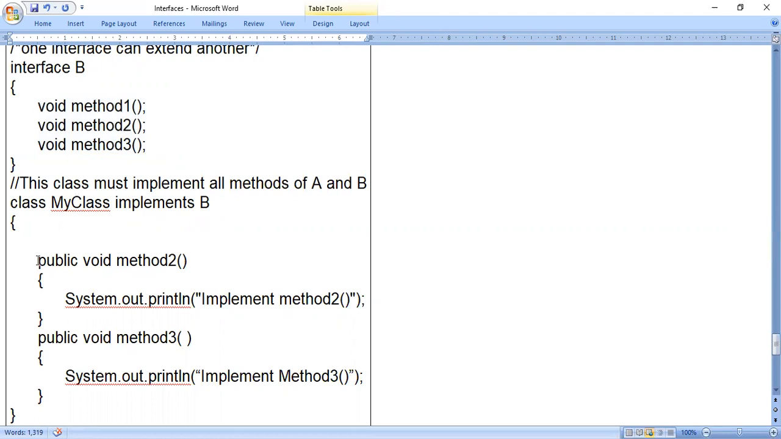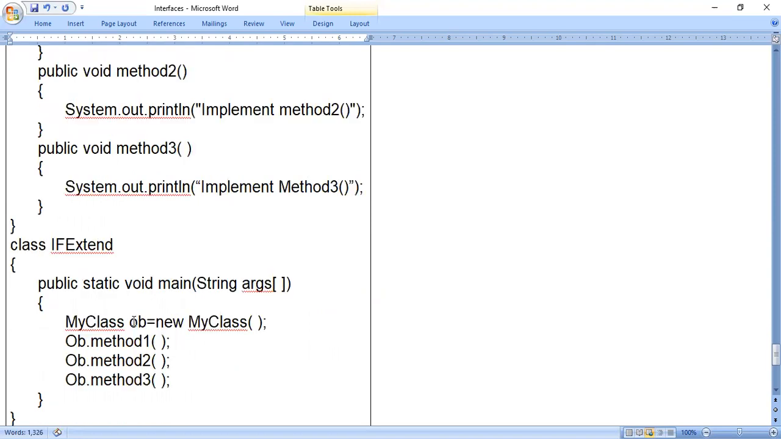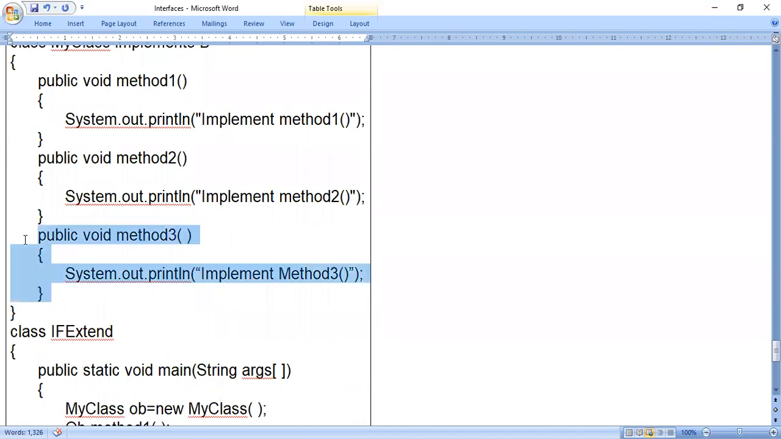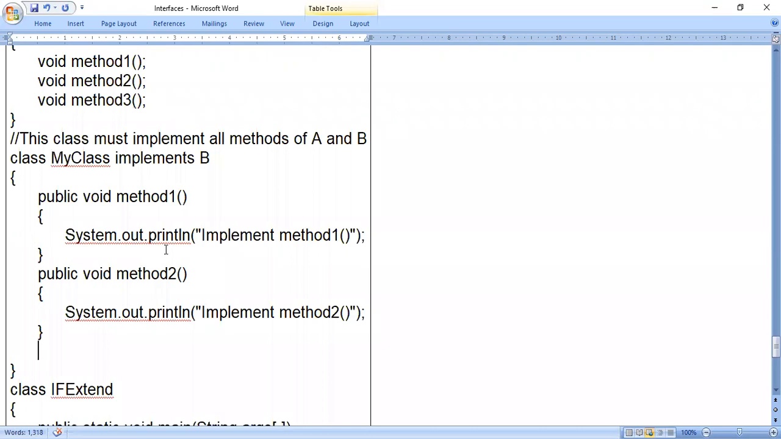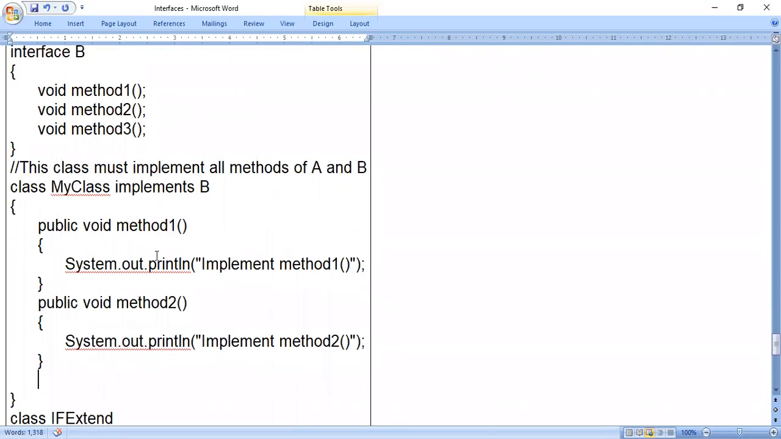If you want to solve the error, what do we have to do? For method 1 also, I have to write the code like this. Not only for method 1, if you remove any implementation, you'll get an error. For example, if you write method 1 and method 2 but remove method 3, in this case also you'll get an error. So for all the methods you write in an interface, code should be present in the class. Then you will not get any error. So this is one case.